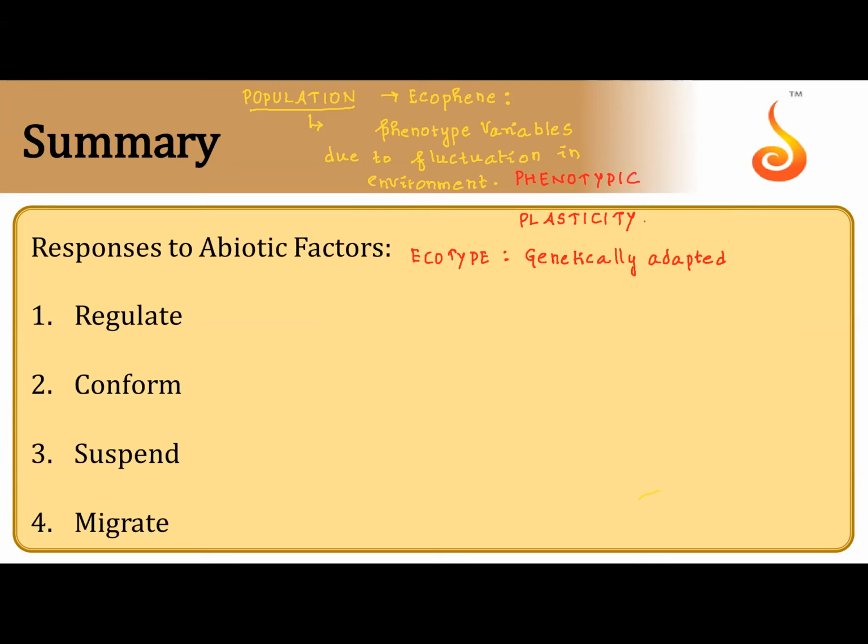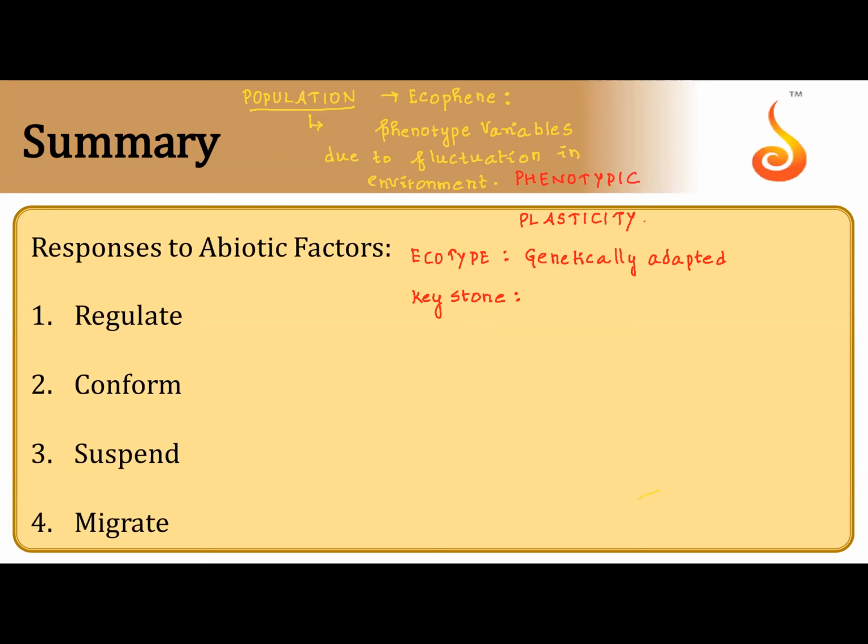Then we have keystone species. When we read population, we read one example. Even though the species is in very less number, they influence the fate of the ecosystem. Such a species is called as keystone species. We read an example when we are reading population that I have one banyan tree with a huge canopy, and below that I have 100 Parthenium grass plants.